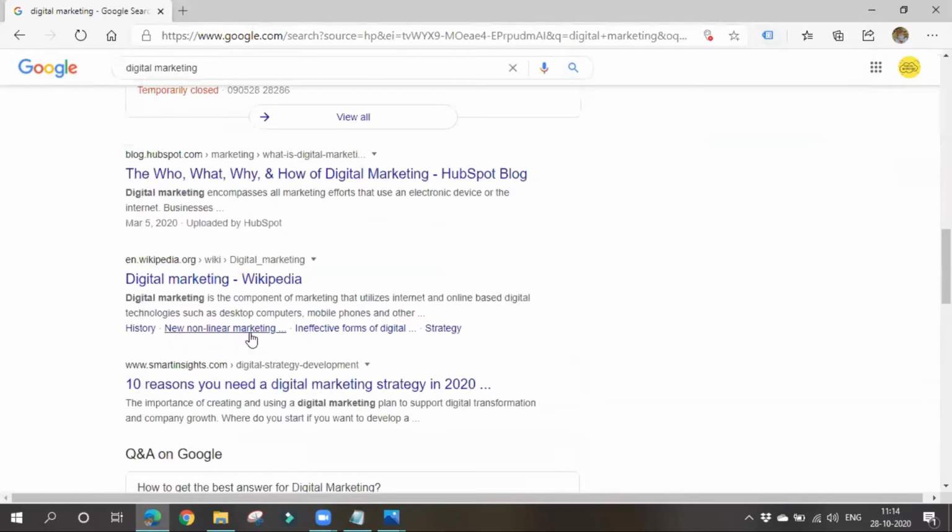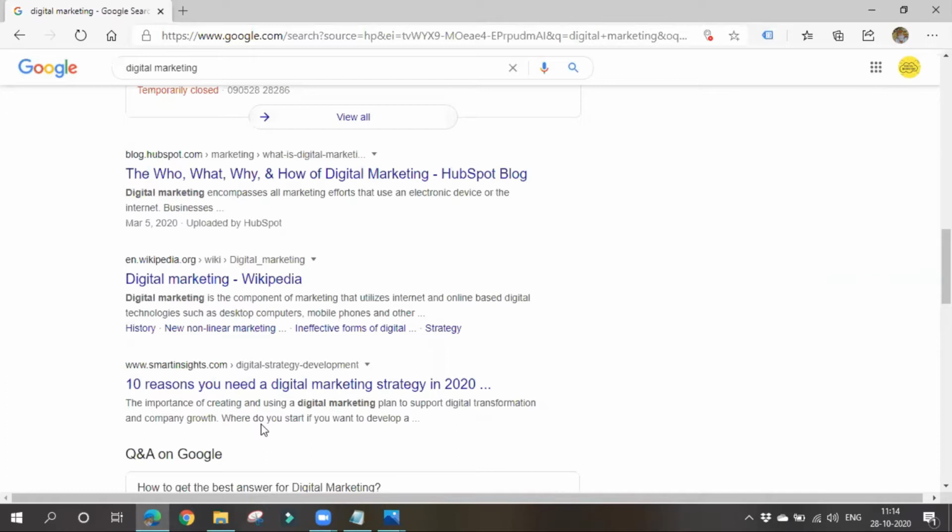We simply make use of some techniques like on-page optimization, off-page optimization, server-side optimization and all. We'll be speaking about these things later. We will not be bidding any amount or keeping any money in order to bring our website to the top of the search results.